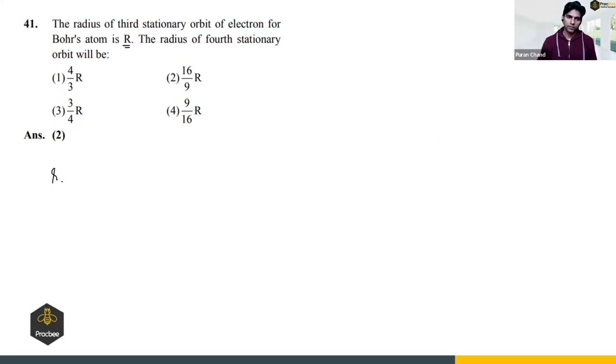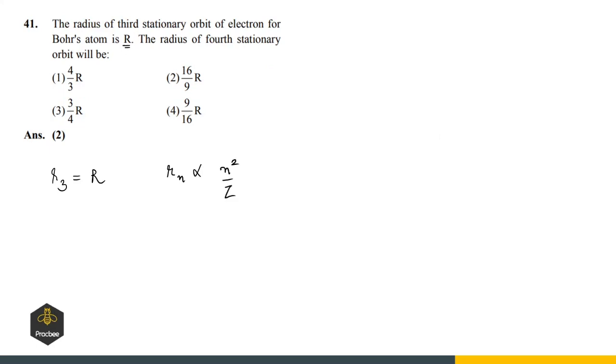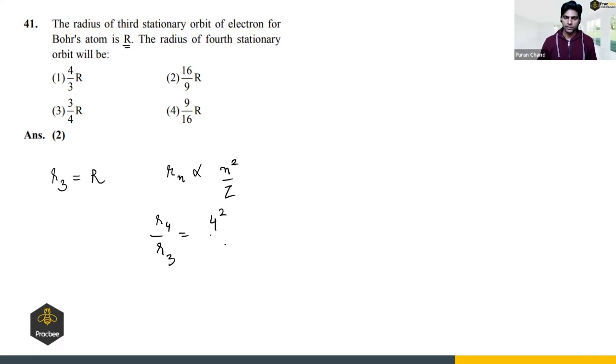So we have given R3 is equal to capital R. The radius of fourth stationary orbit. So if you remember, in atoms we have studied Rn is directly proportional to n square by z, right? So if we apply this, we have to find for fourth. So R4 by R3 will be 4 square upon 3 square, right? Is it clear? And this can be written as R4 will be R3 times 16 by 9, and R3 is nothing but capital R. So 16 by 9 R. So option 2 is the right answer.